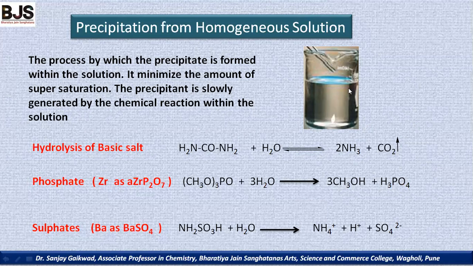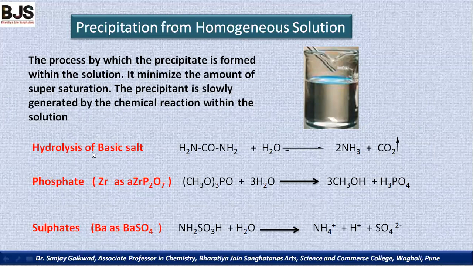But at the time of base addition, a byproduct of the precipitate may be formed, or there are more chances of impurities being added onto the precipitate. For this purpose, to maintain the condition, we add such chemicals into the solution itself, and they slowly increase the pH of the solution. In this process, the precipitate is formed within the solution, which minimizes the amount of supersaturation, and the precipitant is slowly generated by the chemical reaction within the solution.